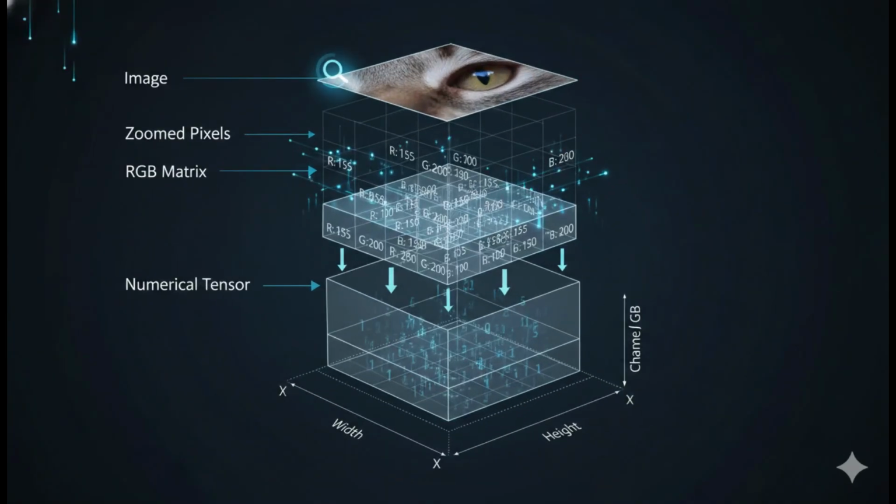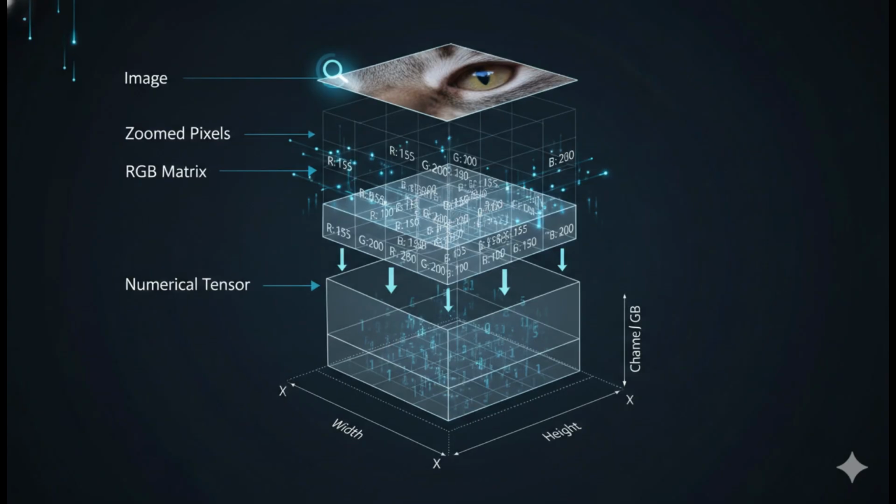To AI, every image is just a grid of pixels. Each pixel has values, representing color and intensity. For example, red, green, blue, RGB, each ranging from 0 to 255. So a simple image becomes a huge matrix of numbers. A 224 by 224 image? That's over 150,000 values. No meaning, just raw data. So how does AI make sense of this data?